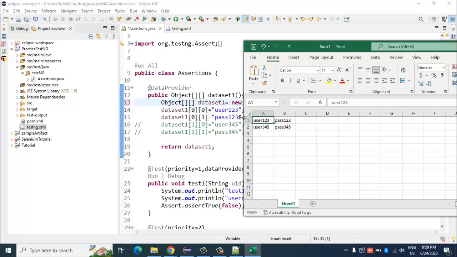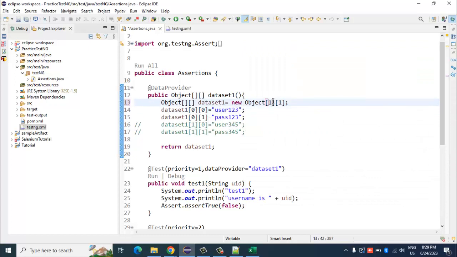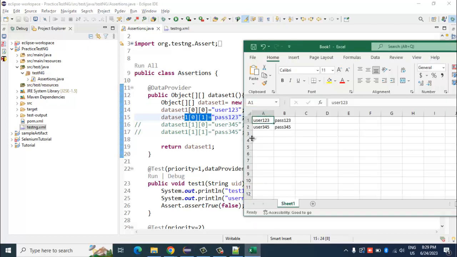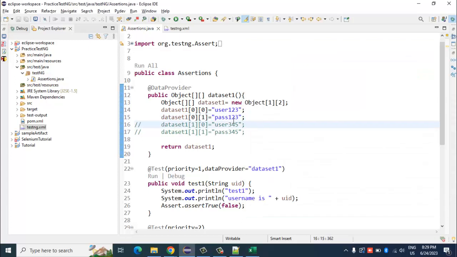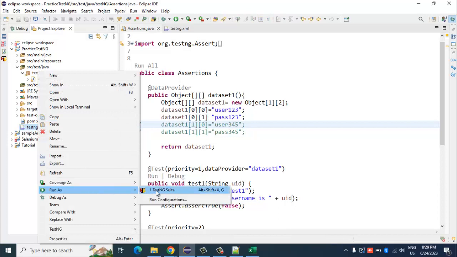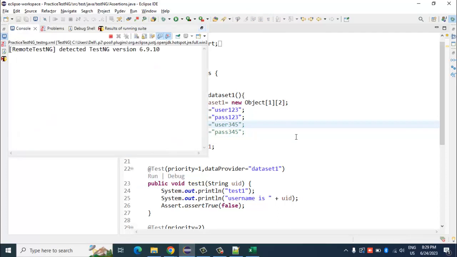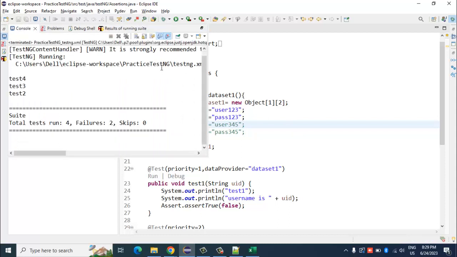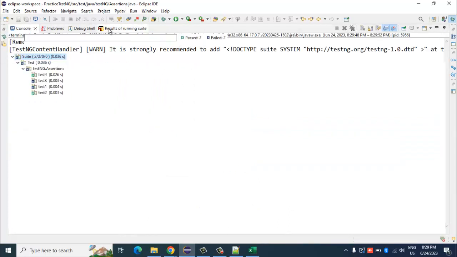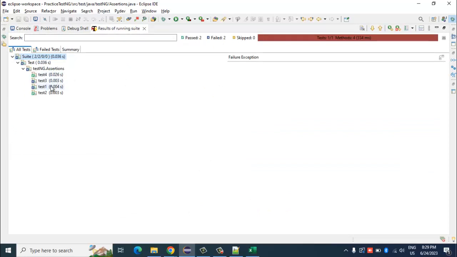Okay, let's say I mention one row and two columns. In that case it would use 0 0 and 0 1. So basically one row and two columns, right? So it would be 0 0 and 0 1. Now if I execute this, it should work fine again. Okay, so let's try this. Method we need to change.